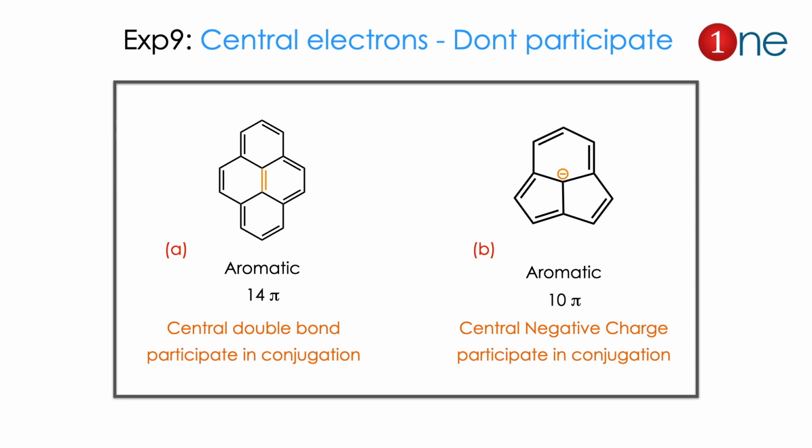The next and important exception is that central electrons don't participate in the higher annulene system. Here I have given two compounds, A and B. In A you have 14 pi electrons and in B you have 10 pi electrons. You should count only the peripheral electrons, not the central electrons. The central electrons are a little bit above the plane. That's why you should not count the charge there. So the central electrons definitely do not participate in the conjugation. So when the central electrons don't participate, both systems obey the Huckel rule. Both are considered as aromatic.